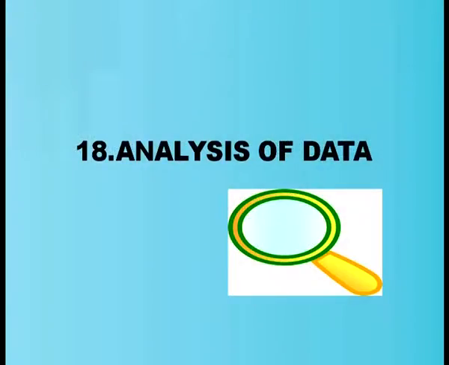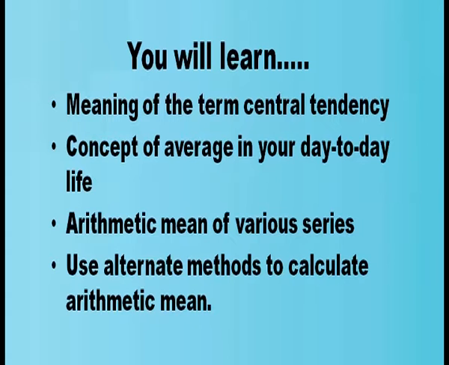The first stage is the collection of data, second organization, third presentation, fourth analysis, and fifth interpretation or conclusion of the data. So, today we are going to learn the fourth stage of statistics, that is analysis of data. In this chapter, what we are going to learn? We are going to learn the meaning of central tendency, the concept of average in our day-to-day life, arithmetic mean of various series, and also any other alternative methods to calculate arithmetic mean.